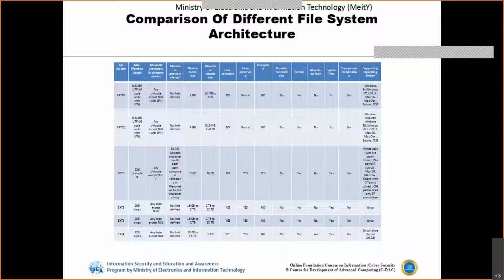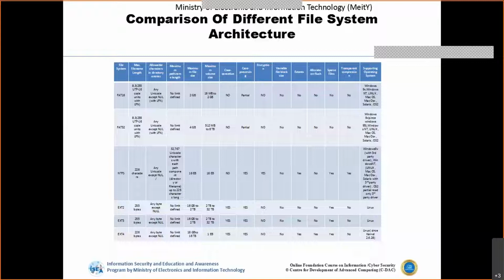Now, if we talk about some of the file systems, like the default encryption, with FAT32 there is no default encryption available. But with NTFS, we have default encryption available. So based on these parameters, the file system actually varies.